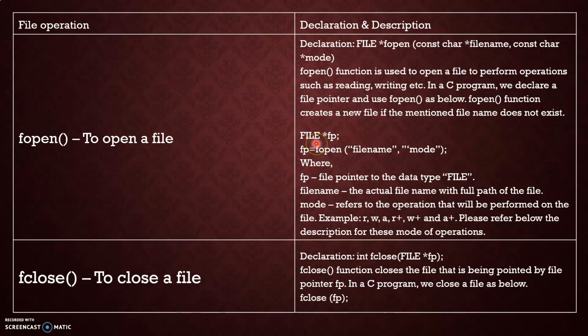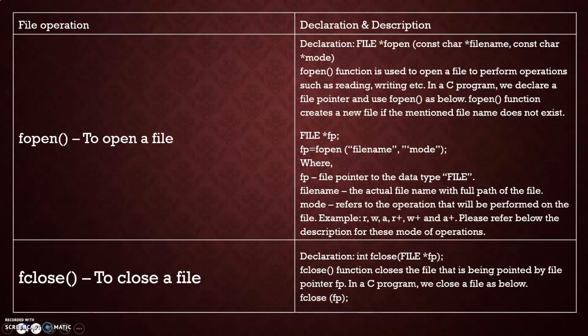I have written here the starting statement FILE *fp, fp equals fopen, then a.txt, comma, read mode. After doing all the operations, which file will I close? Obviously a.txt. a.txt is pointed to by fp. So if I close fp, then a.txt will automatically be closed. Hence I write fclose within brackets fp. That means my file a.txt is closed.